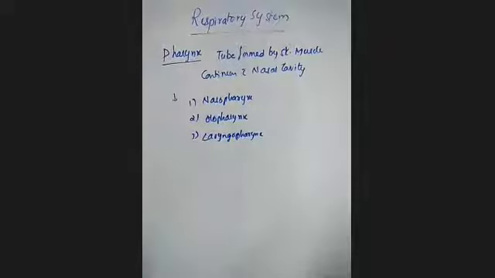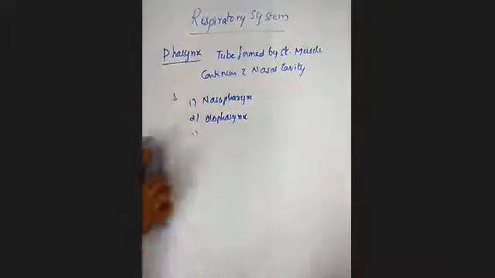The pharynx is divided into three parts: the nasopharynx, the oropharynx, and the laryngopharynx. We'll discuss these different parts of the pharynx one by one. First, we'll see the nasopharynx.